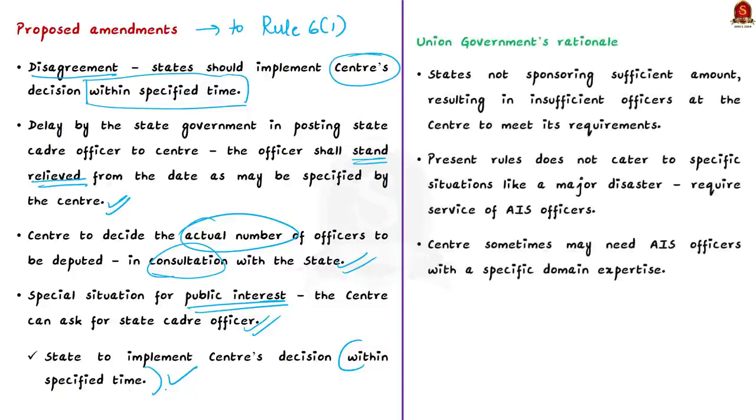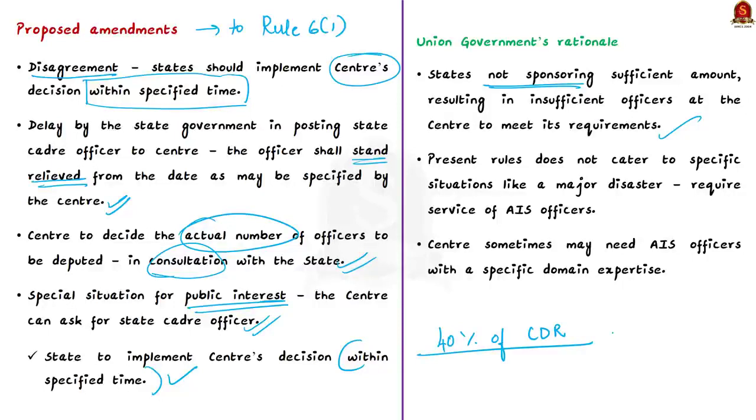Now the central government has some arguments as to why it has proposed these amendments. First, the central government is arguing that the states are not sponsoring an adequate number of officers for central deputation. So the number of officers is not sufficient to meet the requirement at the center. Actually, as per the existing rules, the states have to maintain 40% of their sanctioned posts in the Central Deputation Reserve. This Central Deputation Reserve is what is called CDR. But the problem is, states are not meeting their CDR obligations. That is, they are not maintaining the 40% criteria.